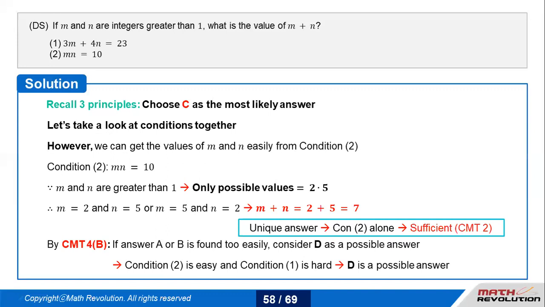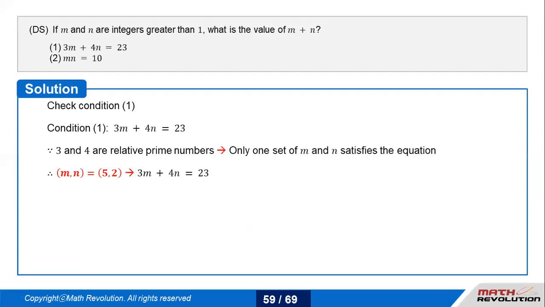This is CMT4B. Let's talk about 1. It says 3m plus 4n. 3 and 4 are relative primes. Now see, relative prime doesn't say that both numbers have to be prime. It only says that the common factor should be only 1. So 3 and 4, the HCF of 3 and 4 is 1. So they are relative primes.